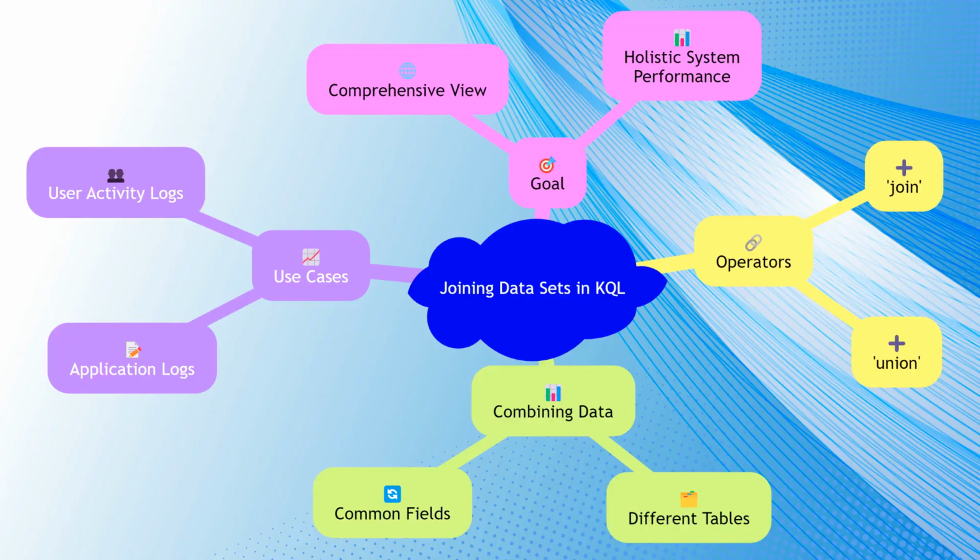Joining datasets is a common requirement when working with logs from multiple sources. KQL provides several operators for joining data, such as join and union. These operators allow you to combine data from different tables based on common fields. For instance, you might join application logs with user activity logs to get a comprehensive view of user interactions and system responses. Understanding how to effectively join datasets in KQL is crucial for creating holistic views of your system's performance and behavior.